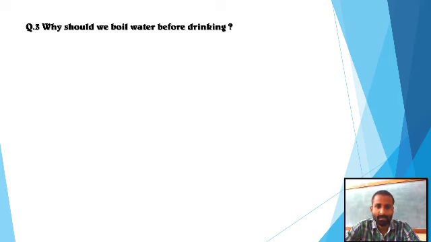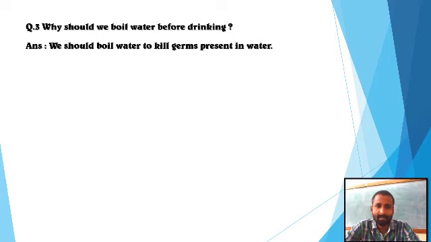Why should we boil water before drinking? As we know, we should drink clean water. And to clean the water, we should boil it before drinking. After the boiling, all the germs will be killed.